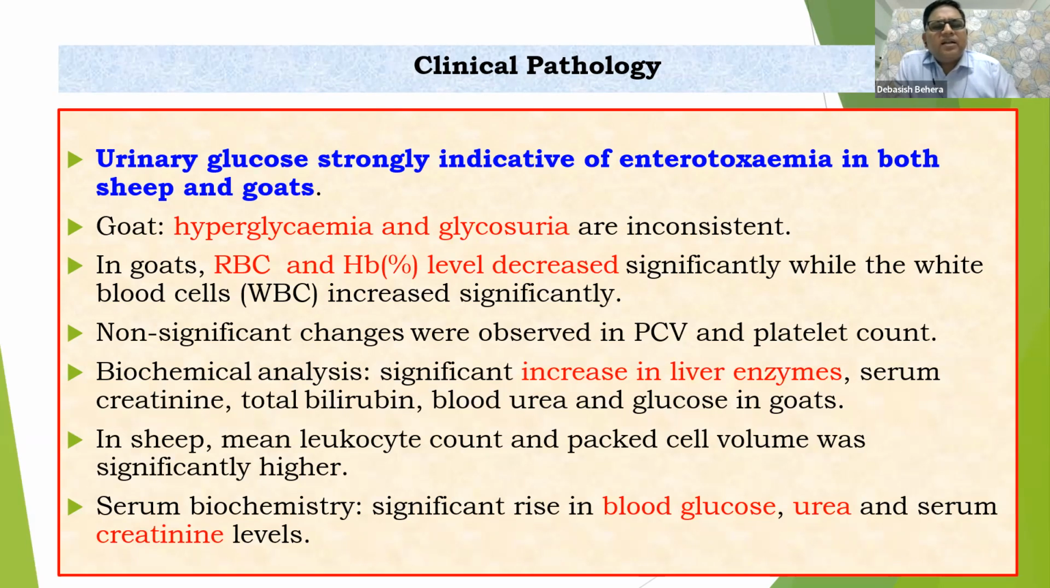As regards the biochemical analysis, what we are going to get is a significant increase in liver enzymes, all the liver enzymes, maybe AST, ALT or GGT, whatever it may be, because there will be damage to the liver due to the availability of the toxin in that particular organism. Then in case of creatinine, total bilirubin, blood urea and glucose also, there would be some changes. So in sheep, mostly leukocyte count and packed cell volume was significantly higher. Like that in serum biochemistry also, you will get some high degree of creatinine and blood urea.